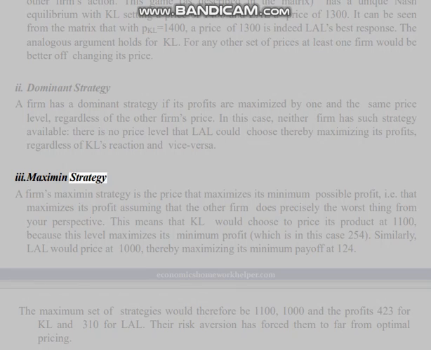3. Maximin strategy. A firm's maximin strategy is the price that maximizes its minimum possible profit, i.e., that maximizes its profit assuming that the other firm does precisely the worst thing from your perspective. This means that KL would choose to price its product at $1,100, because this level maximizes its minimum profit, which is in this case $254. Similarly, LAL would price at $1,000, thereby maximizing its minimum payoff at $124.